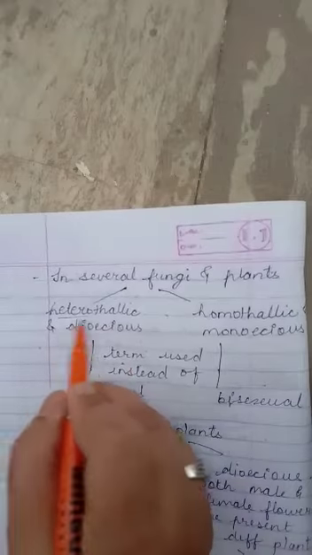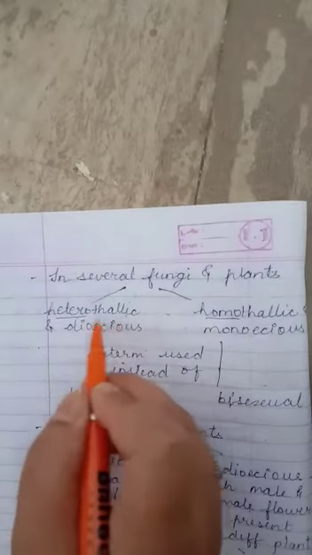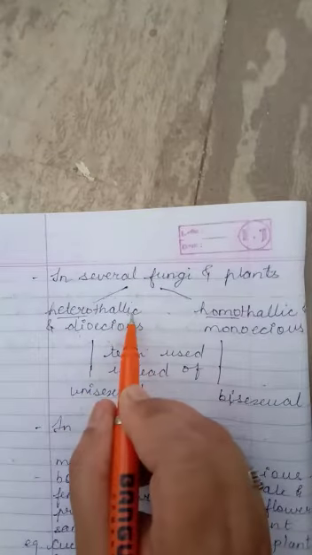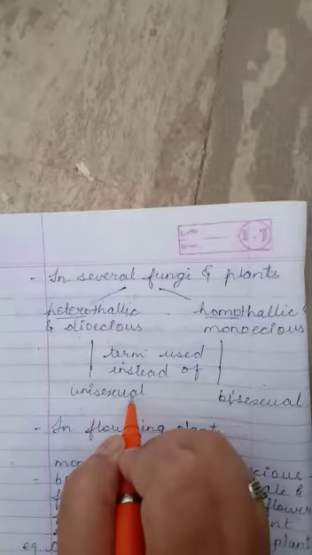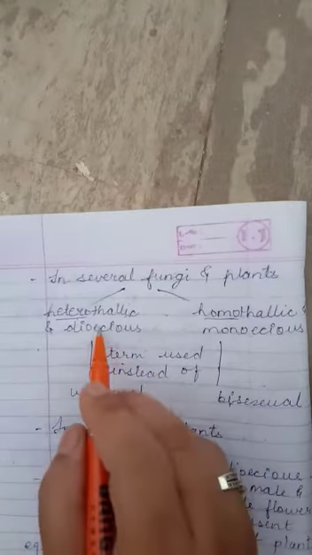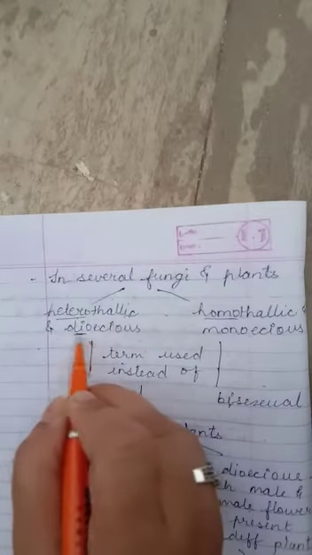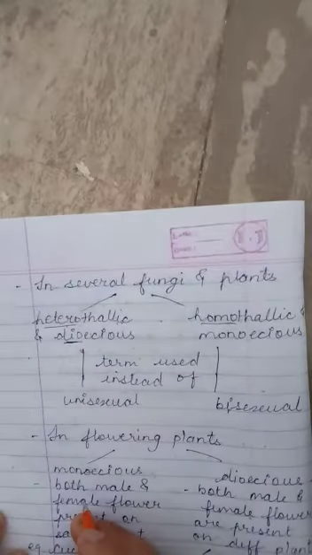Hetero means different, homo means same. So heterothallic means that the male and the female reproductive organs are present in different plants or different organisms, right? So heterothallic and dioecious also mean the same thing. Dioecious, di means two different organisms having different reproductive organs.